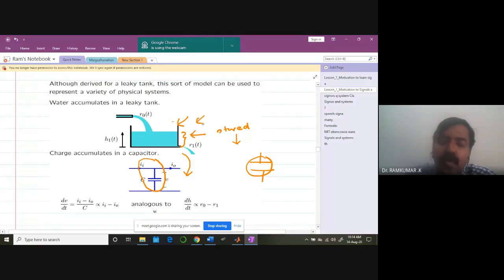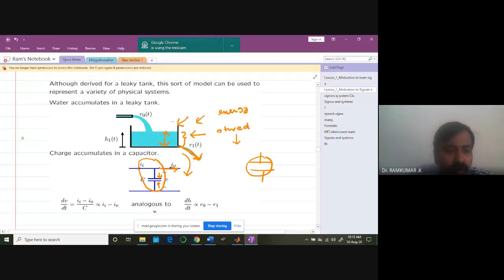Energy is stored, in terms of liquid here. There is definitely a pressure here, hydrostatic pressure they call it. Because of that, you get this flow rate out. The same way in the capacitor also there is a potential difference. Because of this potential difference only you get the current. In the same manner you get the flow rate.